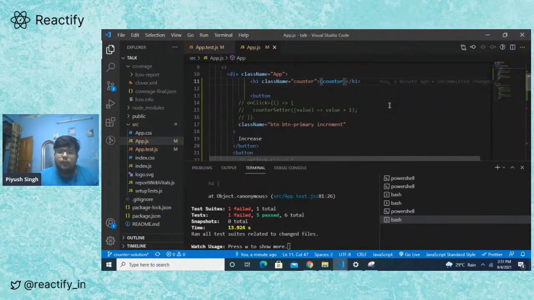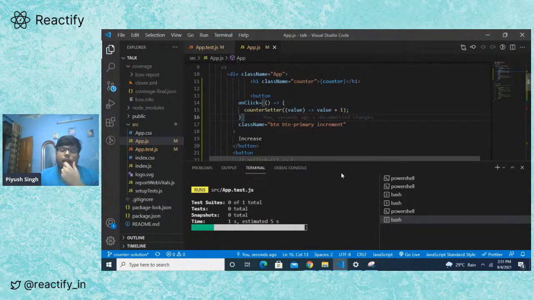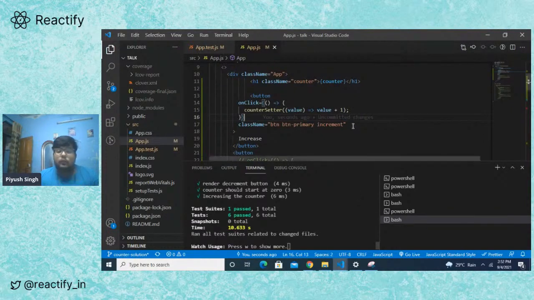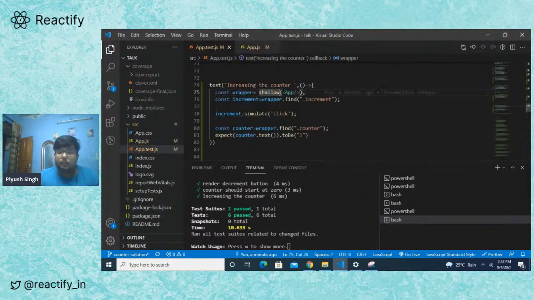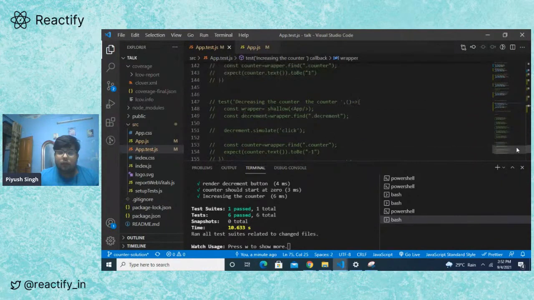So what we do is we add an increment functionality. We add an onClick, and when someone clicks on it, the value gets incremented by 1. As you can see, now we need to do the same thing for the decrement.